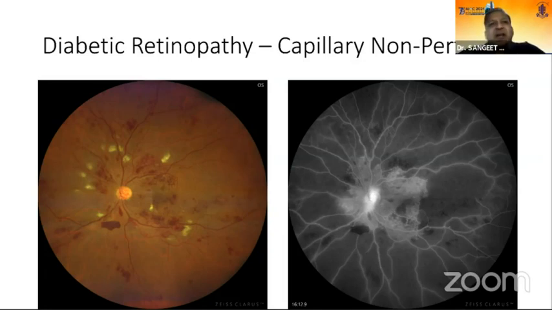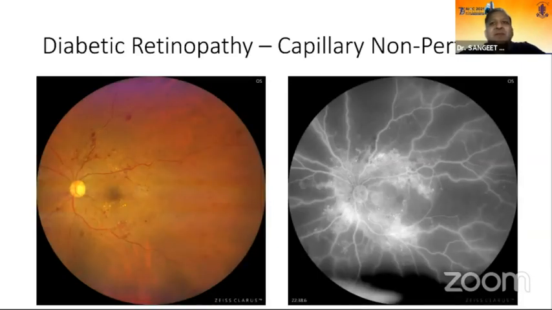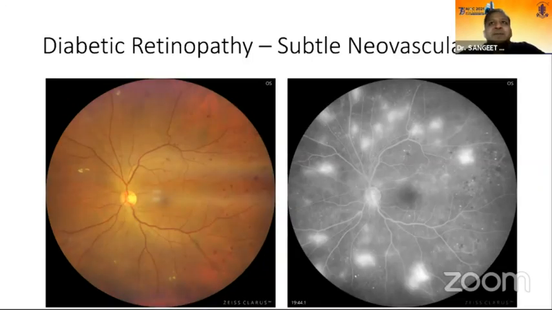In this case, this was a PDR with a large area of capillary non-perfusion. You can go ahead without the FFA also, but this was a case of severe NPDR with a large area of capillary non-perfusion, and you may plan to do a pan-retinal photocoagulation in this patient to prevent it from going into a worse disease.